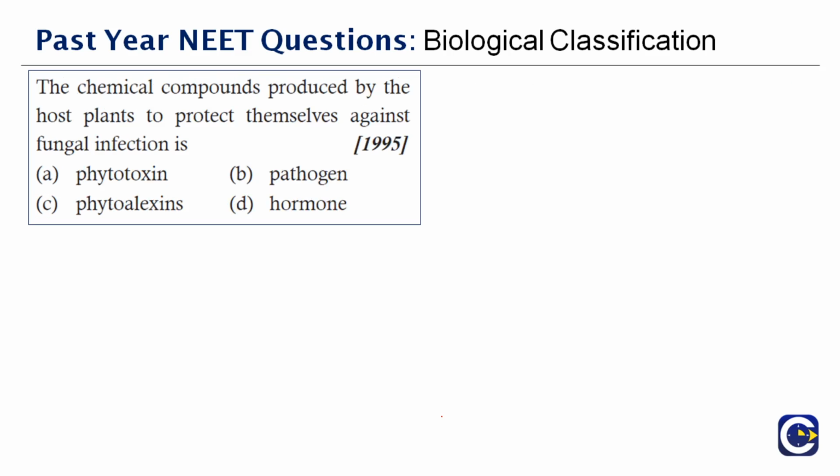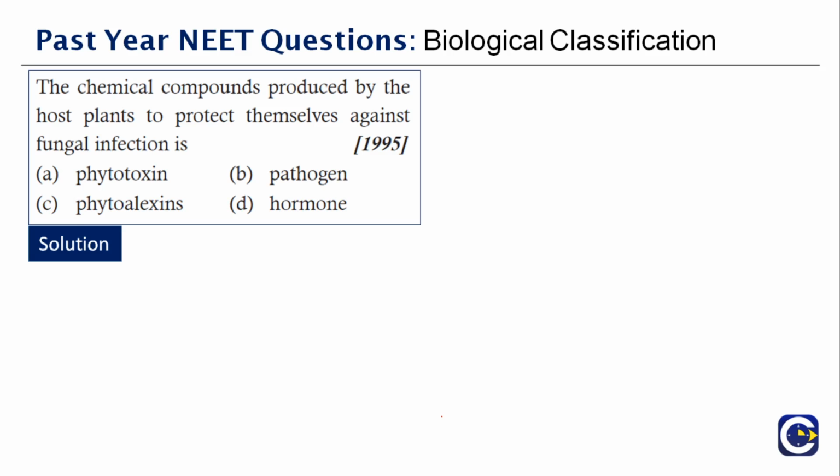Okay, next question here. The chemical compounds produced by the host plants to protect themselves against fungal infections. As I already said, fungi have a great capacity for infecting plants, animals, every living organism around them. Especially plants are highly vulnerable to fungal infections. So the plant has to respond so that it can survive certain infections.